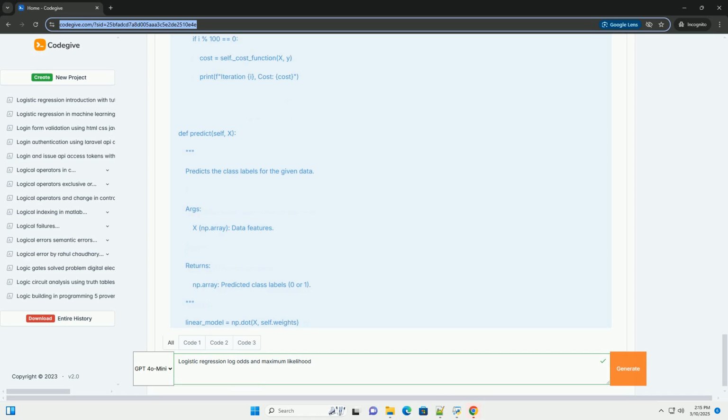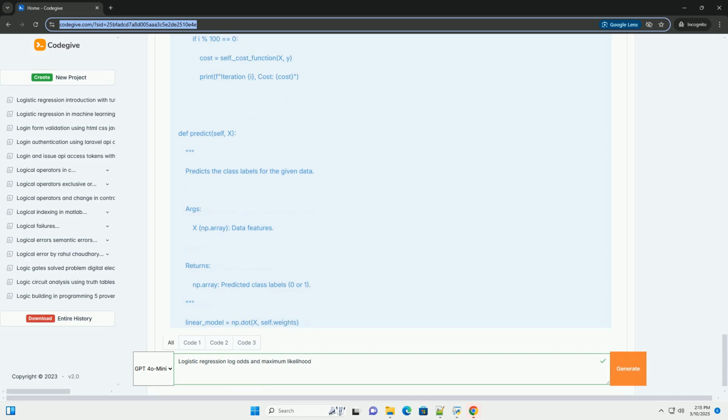The logistic regression solution, the sigmoid function. Logistic regression uses a sigmoid function, also called the logistic function, to squash the output of a linear equation into the range of 0 and 1. The sigmoid function is defined as σ(z), representing the predicted probability. z is the linear combination of the input features and their corresponding weights, coefficients, also known as the log odds. e is Euler's number, approximately 2.71828.